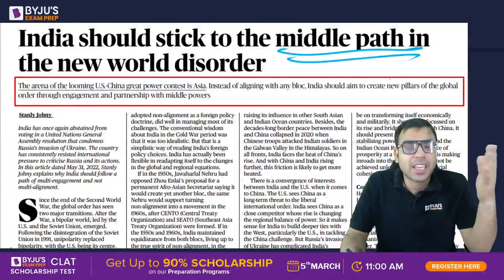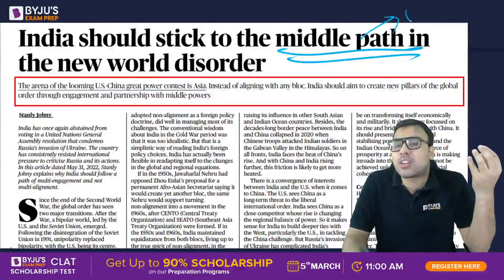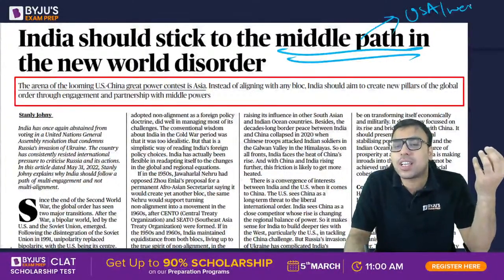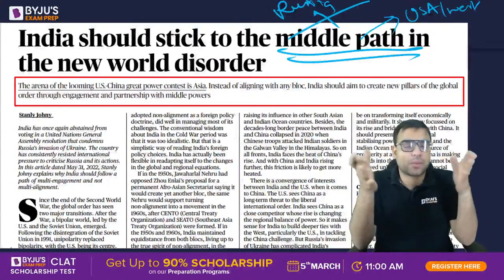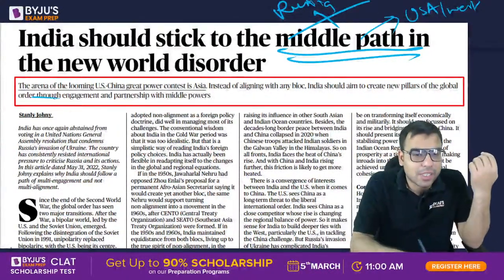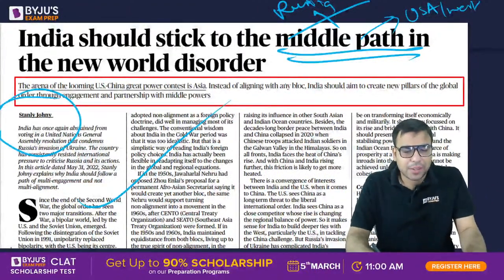Middle path मतलब है ना ही इधर align करे ना ही उधर. Means India should not be moving more towards the West or USA, nor should it be supporting Russia completely. पूरी तरह ना ही इसको सपोर्ट करे ना इसको सपोर्ट करे, मिडिल पाथ पे चले. That is what Mr. Stanley Jory has written in an article. ठीक है, तो इसको आप देख लेना एक बार, just go through it.